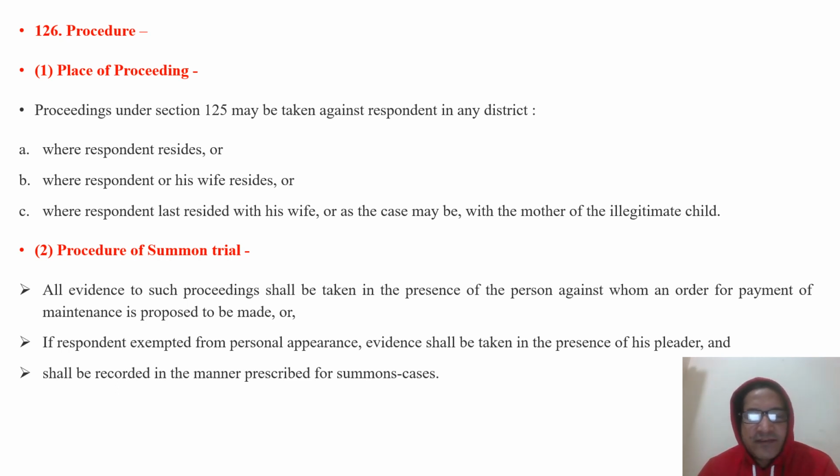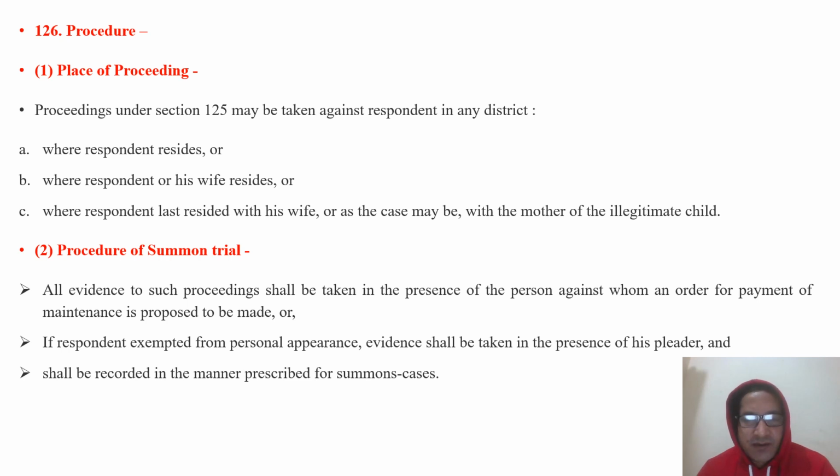That means if the wife is filing a petition, she can file in the court having local authority over the area of the matrimonial home where she is also living, or, as the case may be, with the mother of the illegitimate child. If the petitioner is an illegitimate child, the court having authority over the area where the child's mother lives is also an appropriate place.